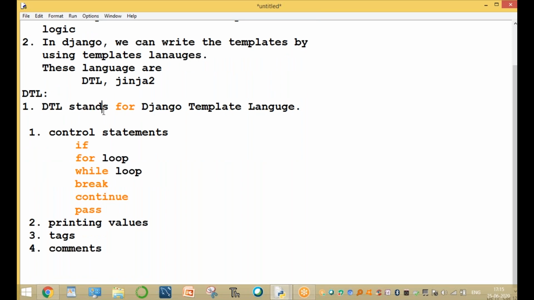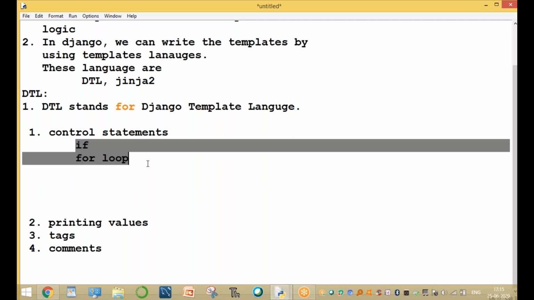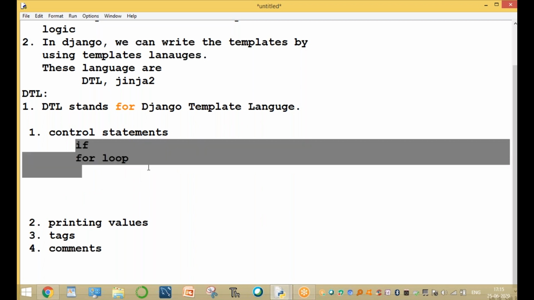DTL is one language, called the Django Template Language. The DTL language is used only in templates, only in HTML code. Among these control statements, if statement, for loop, while loop, break, continue, and pass, here we are not using break, continue, or pass. We are using only two statements: if and for loop.